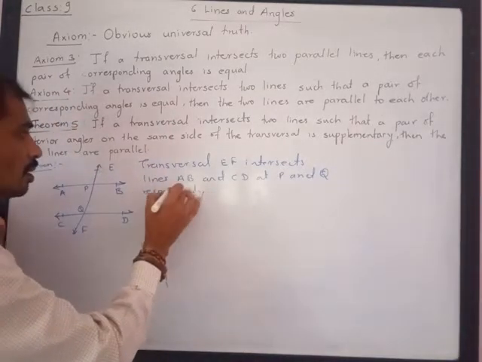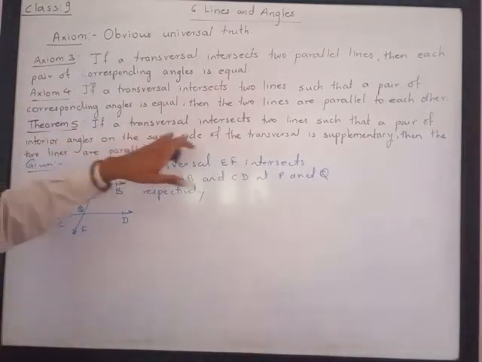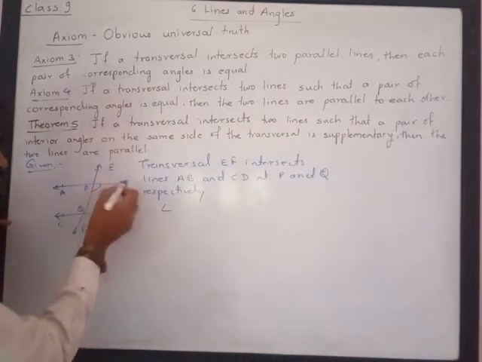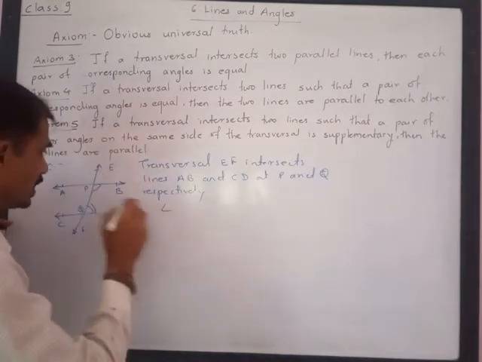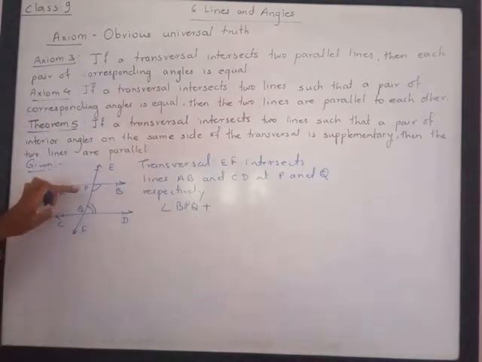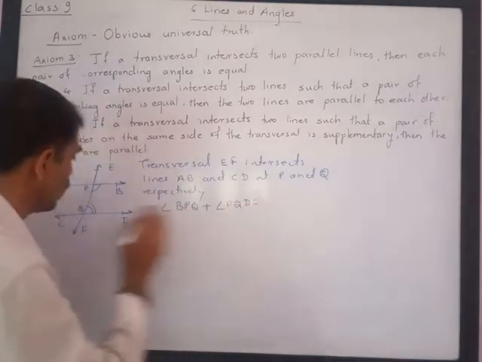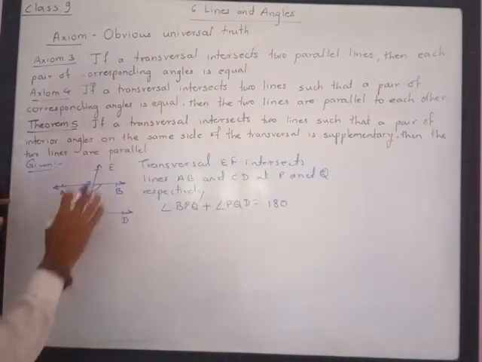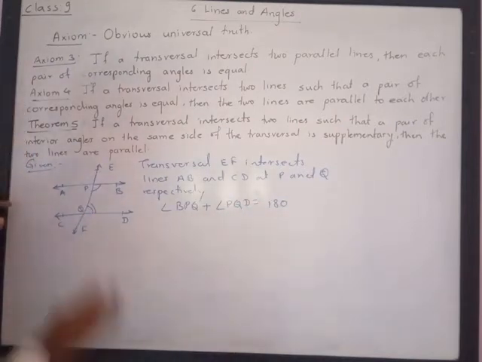We are also given that the interior angles on the same side of the transversal are supplementary. It means angle BPQ plus angle PQD is equal to 180 degrees. Understand this. So we are given that the sum of these two interior angles is 180 degrees.